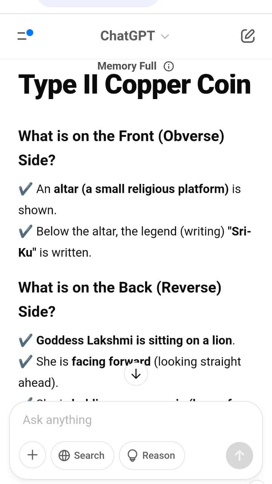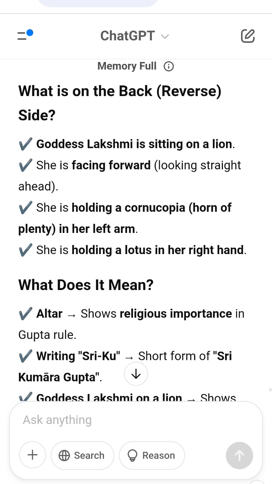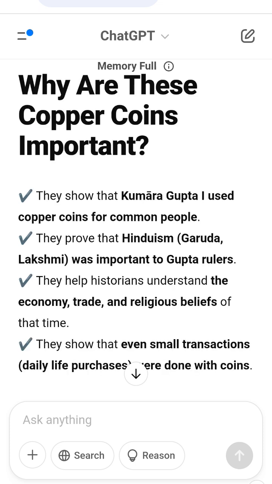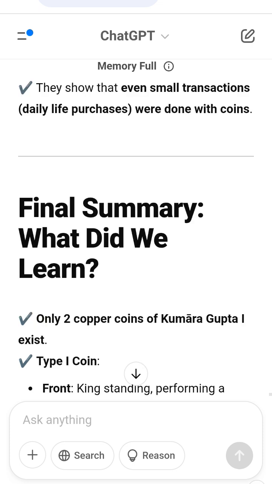In the final summary, what did we learn? Only 2 copper coins of Kumaragupta exist. Type 1 coin, front: king standing, performing a ritual. Back: Garuda with open wings, name Kumaragupta. Type 2 coin, front: altar, writing Shriku. Back: Goddess Lakshmi sitting on a lion holding a cornucopia and lotus.